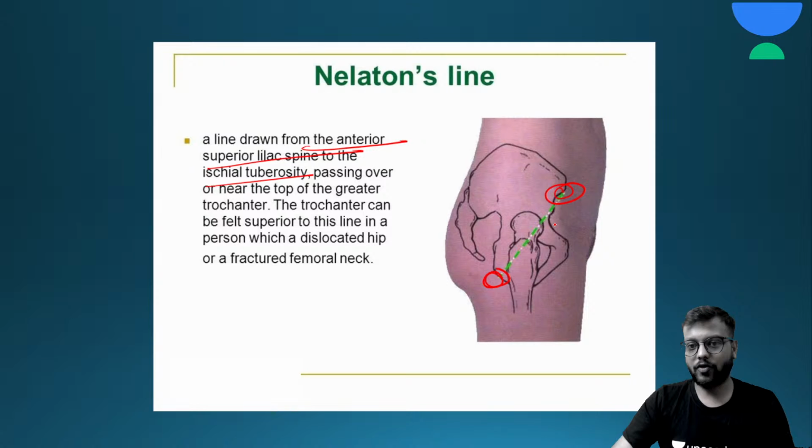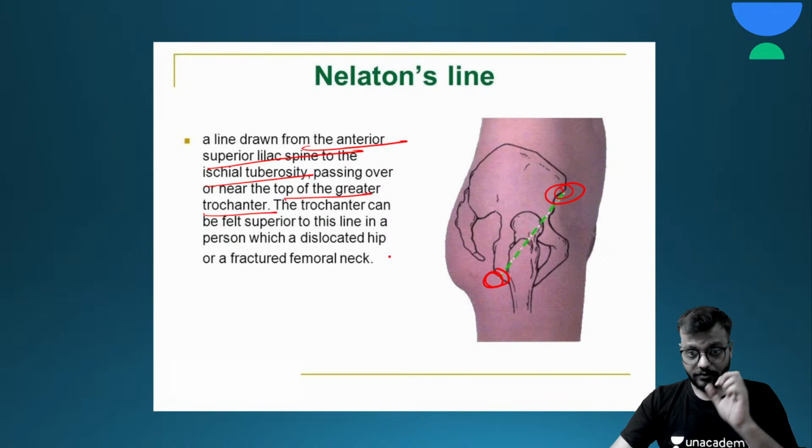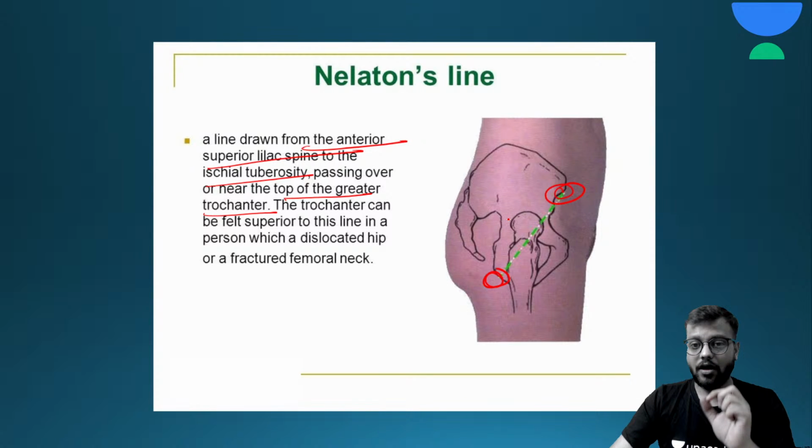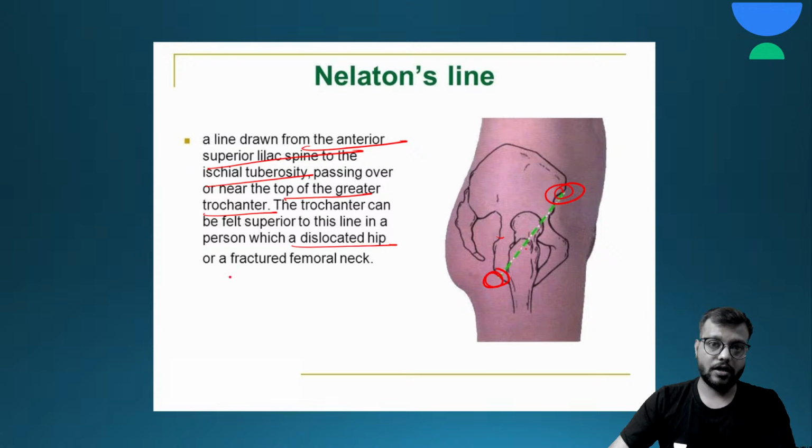If you draw the line, it passes near your greater trochanter. If the greater trochanter is above this line, that means you have a dislocation of the hip or a fracture of the neck of the femur. So Nelaton's line is important.